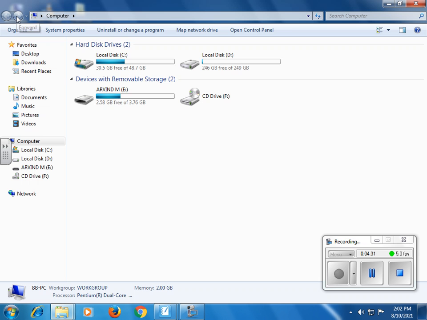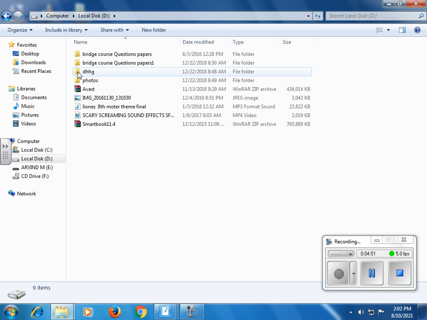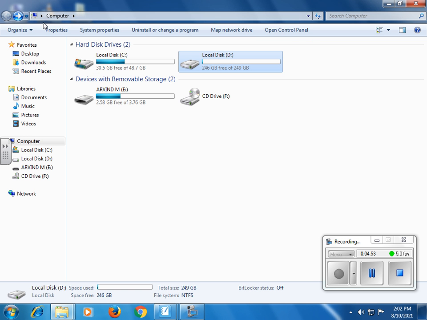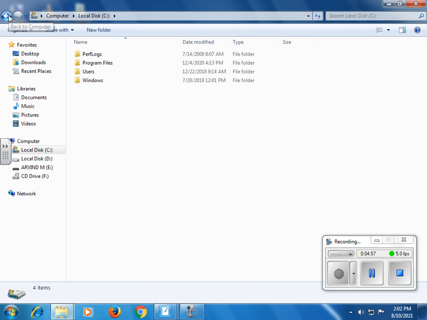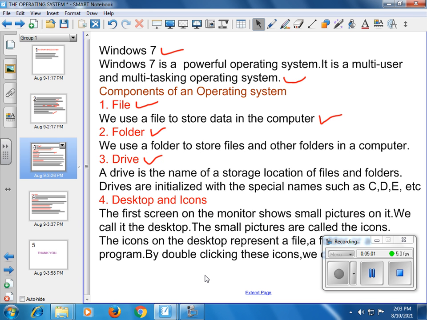So let's open My Computer to see the drives. Okay, children. So see here, as you can see here, local disk C, local disk D. These two are called drives. In these drives, different folders and files will be present. Okay, so this is about drive.